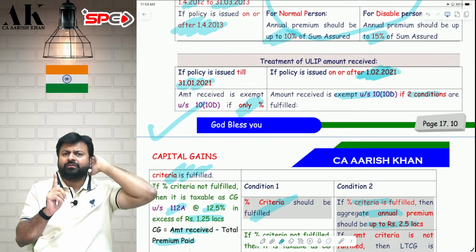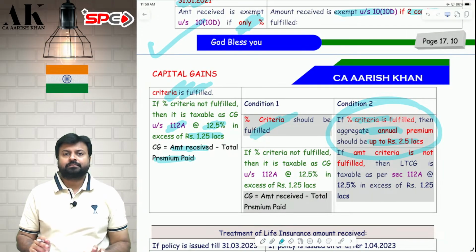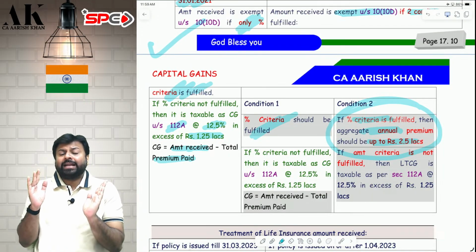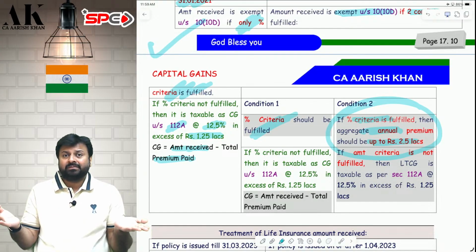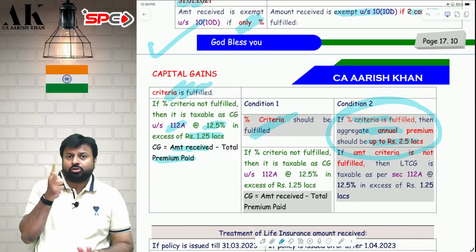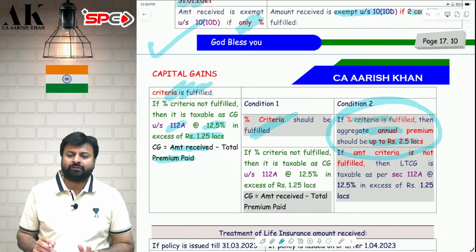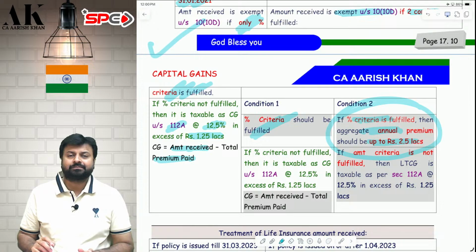Amount criteria should also be fulfilled by the assessee. Now regarding this amount criteria, I have to say a few things. They have said the aggregate annual premium should not exceed 2.5 lakhs. So if you have more than one policy, say three policies with premiums of 1 lakh, 1 lakh, 1 lakh, then you have to choose any two out of the three which you can make exempt. You cannot make exempt all three of them, because then the aggregate premium will exceed 2.5 lakhs.